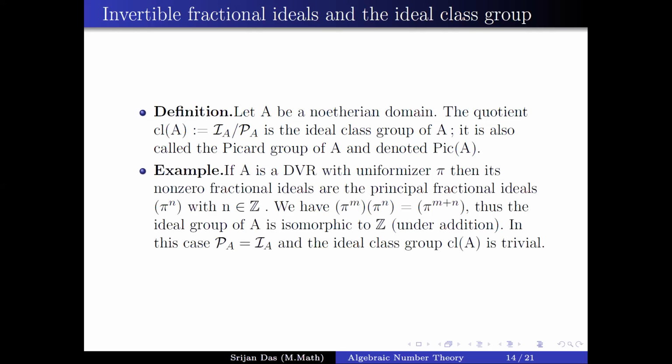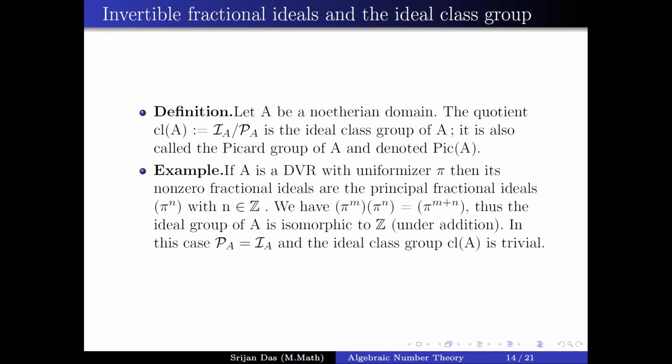Now, an example: we discussed DVRs. If A is a discrete valuation ring with uniformizer pi, then its non-zero fractional ideals are the principal fractional ideals, generated by pi to the power n, with n an integer. Here is an important point: the ideals of the DVR are of the form pi to the power n, where n is either strictly positive or zero.